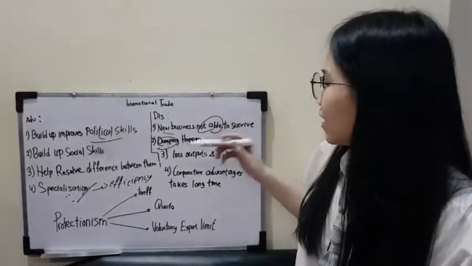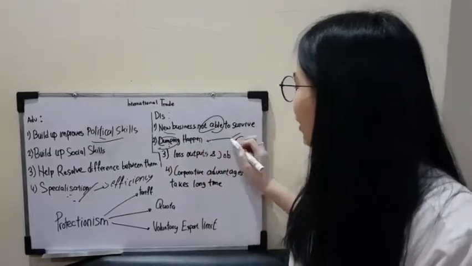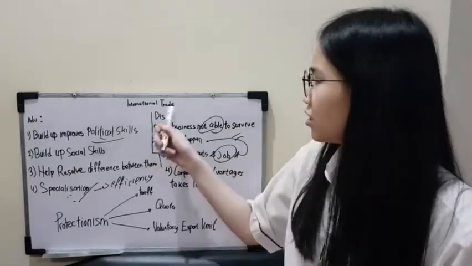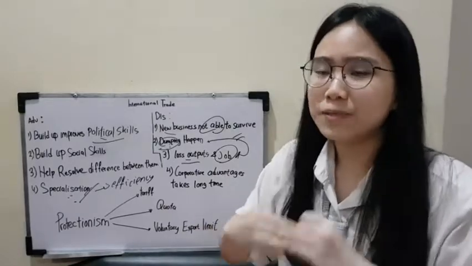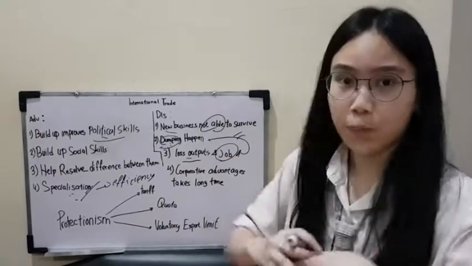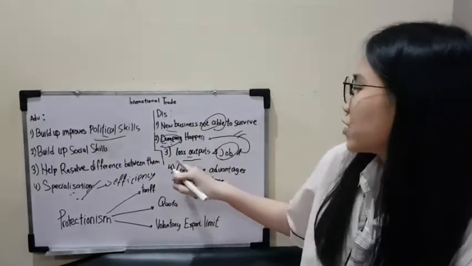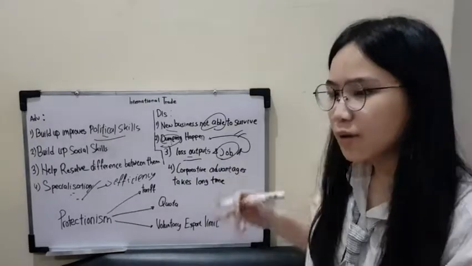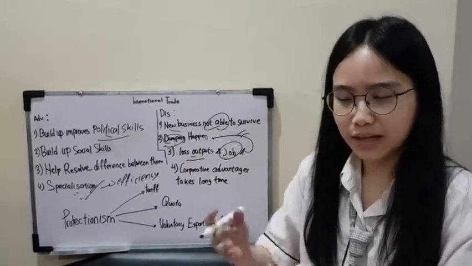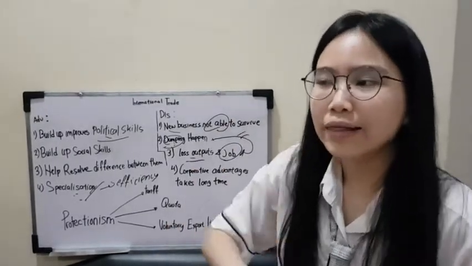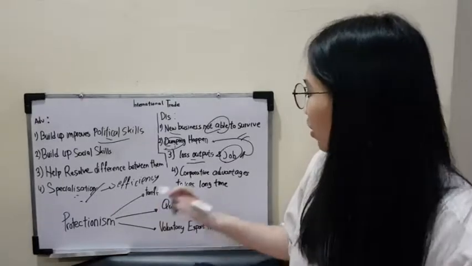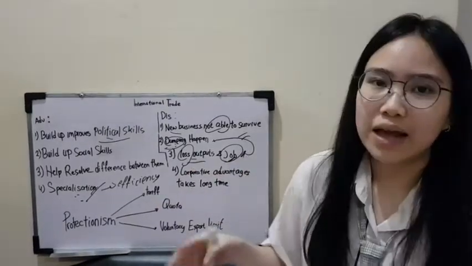Now, of course, this dumping can lead to our third disadvantage, which is loss of output and jobs. Because of this international trade, more businesses are experiencing bankruptcy, or they are not able to gain enough profit to produce more. This is why they will experience a loss in profit and jobs also. Since their local products are not that attractive and have lower customer interest, these businesses need to lay off their workers in order to maintain their profit, which in the end will cause loss of jobs in that country.